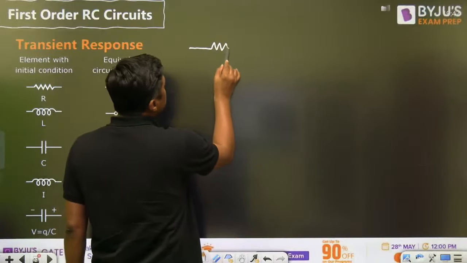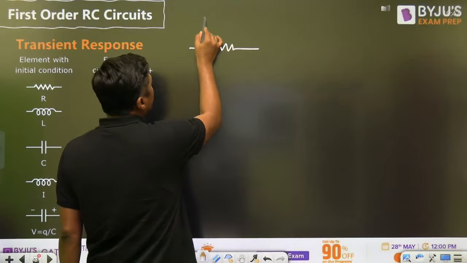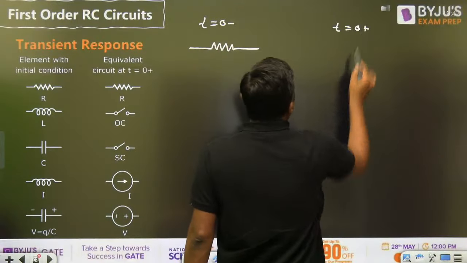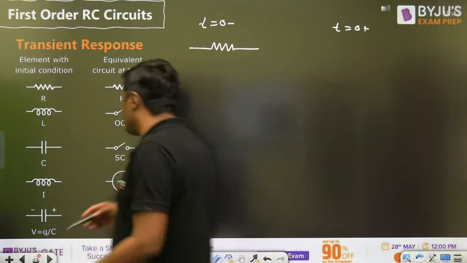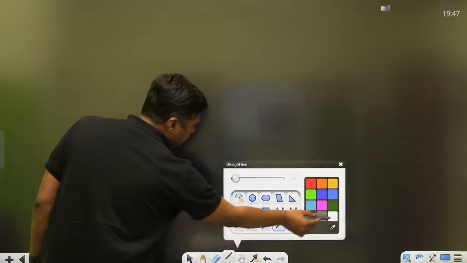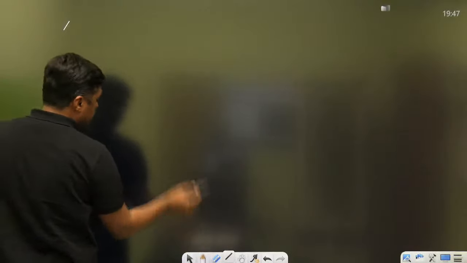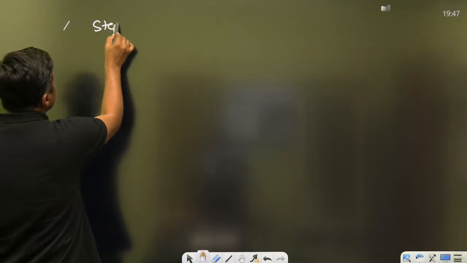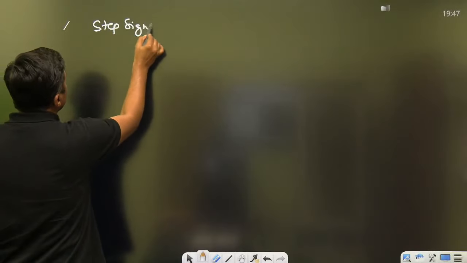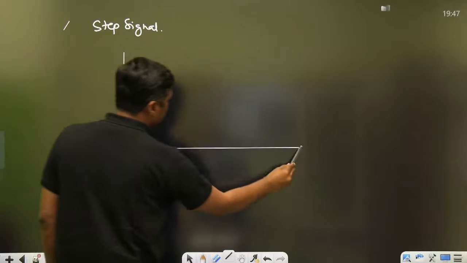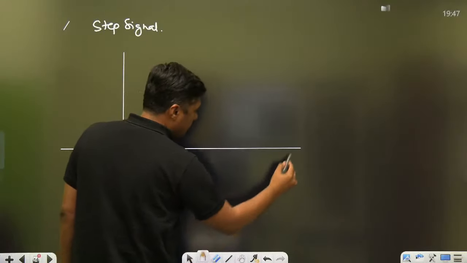Remember guys, a change before and after the switching, that is called switching. Now, students will find difficulty in understanding what the meaning of switching is. Now try to understand. First of all, what is the meaning of switching? Step signals. What is the step signal here? This is time.